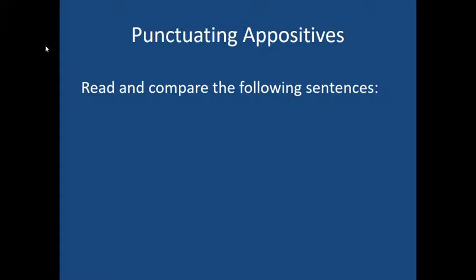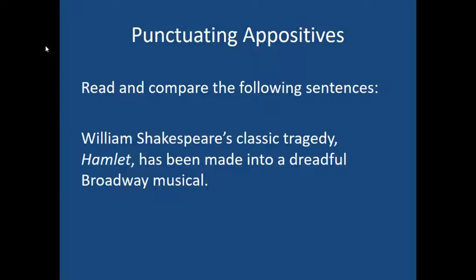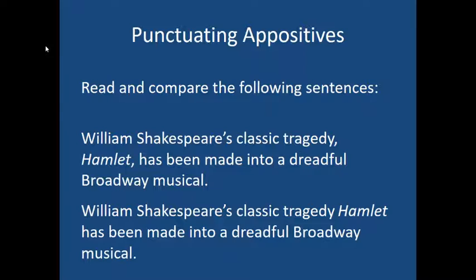That's kind of confusing. Look at this one. William Shakespeare's classic tragedy Hamlet has been made into a dreadful Broadway musical. And there's the sentence again, but you'll notice this time I took the commas out. Here's this word tragedy, and then the appositive is the word Hamlet. Hamlet is renaming tragedy. Side note, it's true that Hamlet has been made into a Broadway musical. I don't know if it's dreadful or not. I've never seen it, but that's The Lion King. The Lion King is based off of Hamlet by Shakespeare.